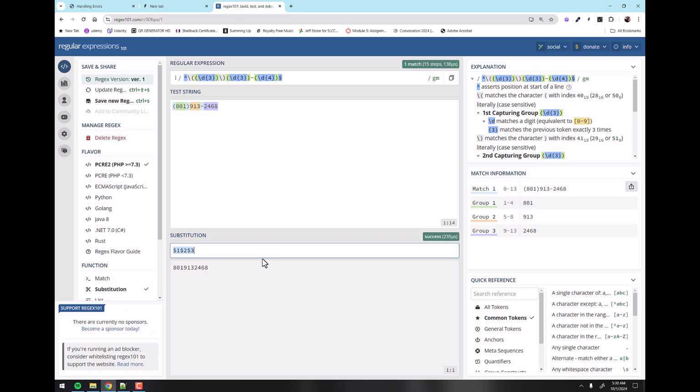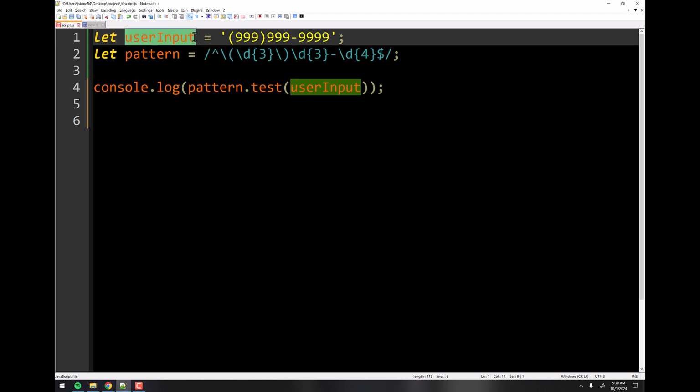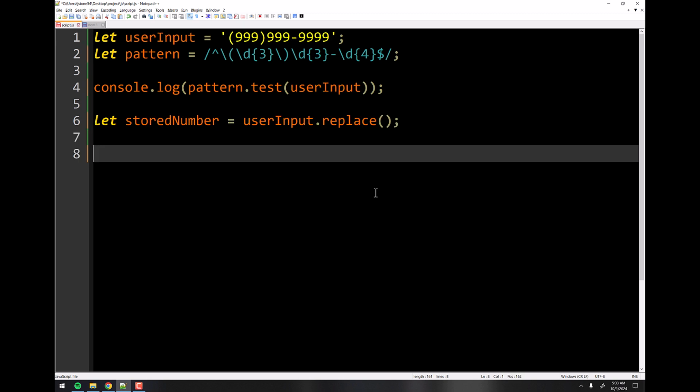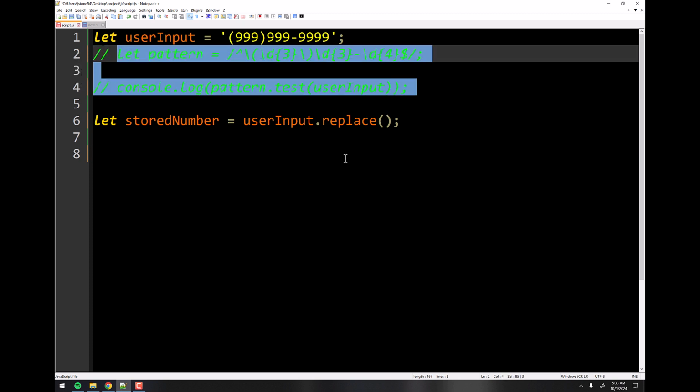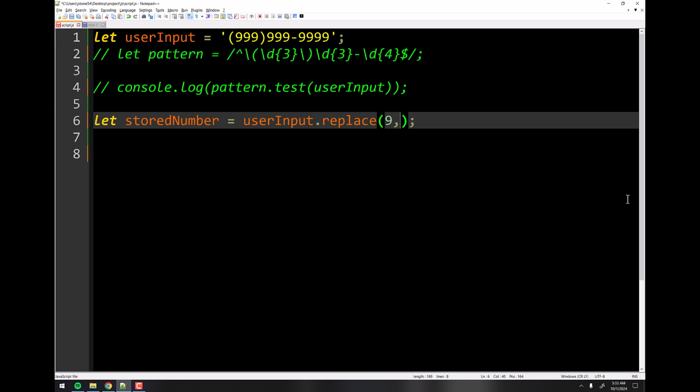So how do you do that in our JavaScript? All we're going to do is take the user input and use the replace function on it. Now, if I wanted to right now, let's just ignore the regular expression and just take this phone number, and if I say replace 9 with 8, what this will do is replace the first occurrence of 9 with an 8, which is a silly thing to do, but I want to demonstrate that this function replace doesn't have to use regular expression.